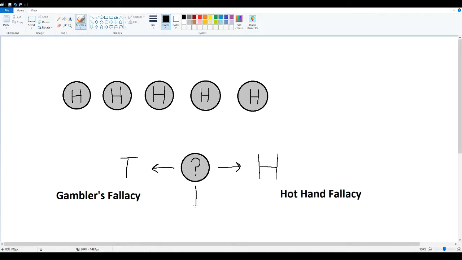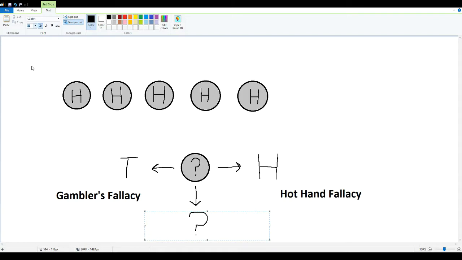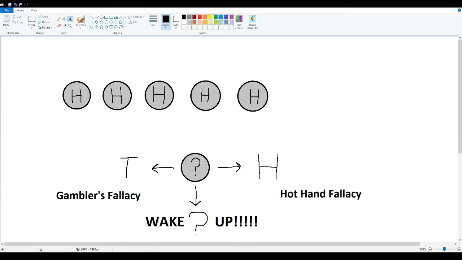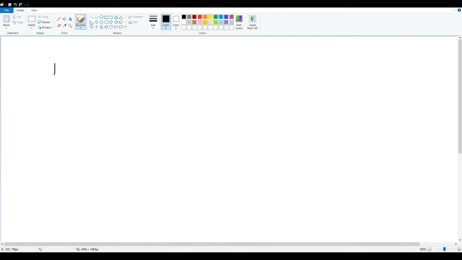Finally, if you didn't answer, you either realized that there was an equal chance of heads or tails, or you just weren't paying attention, in which case, wake up, because we're going to learn today! The probability of flipping 6 heads in a row is the same as flipping 5 heads in a row and then a tails. Each have a probability of 1.6%.